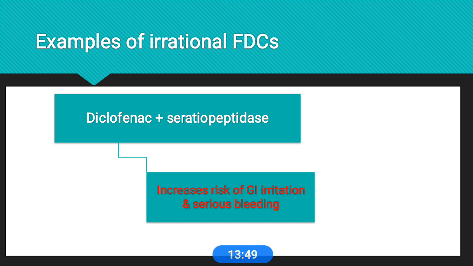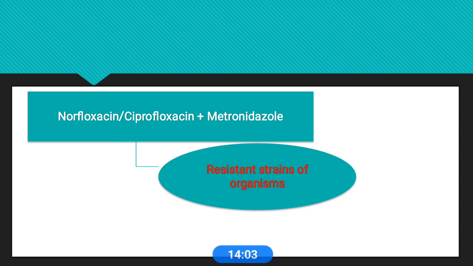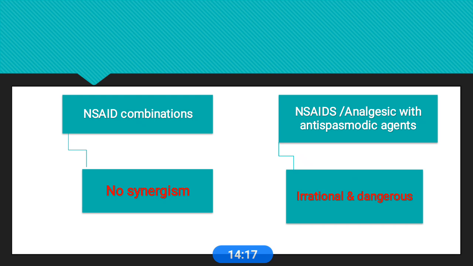Okay, next we come to examples of irrational FDCs. Diclofenac and serratiopeptidase. These combinations usually increase the risk of GI irritation and serious bleeding. Another combination is norfloxacin, ciprofloxacin and metronidazole, usually antimicrobial plus anti-amoebic. This combination is irrational, with a chance of resistant strains of organisms.